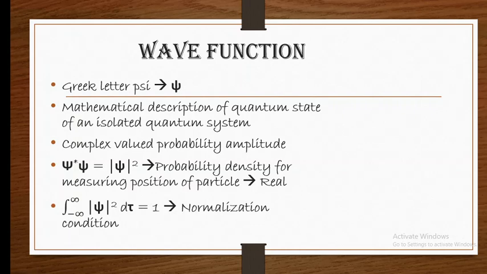In the same manner, this integral from -infinity to +infinity, because we are considering the whole universe, the particle can be at any place. The probability over the volume integral, over any position, has to be equal to 1. That is the maximum probability, and this is the normalization condition.